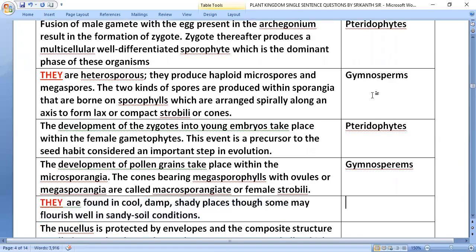They are found in cool, damp or shady places, though some may flourish well in sandy soil conditions. Pteridophytes.